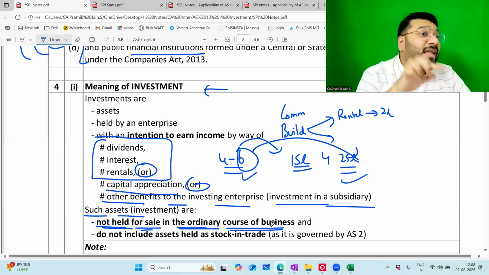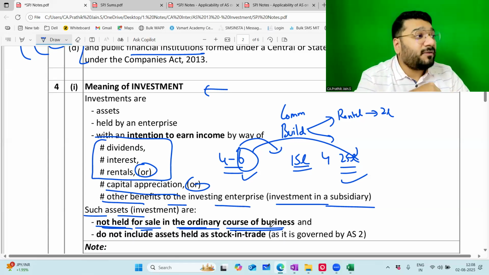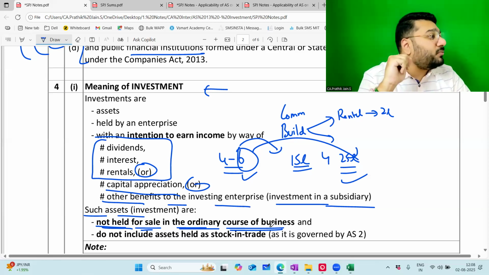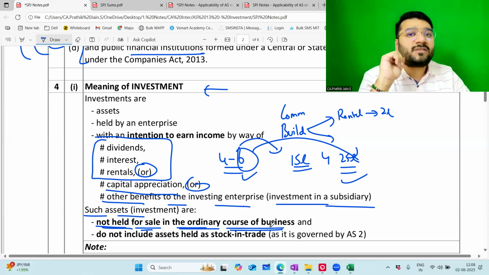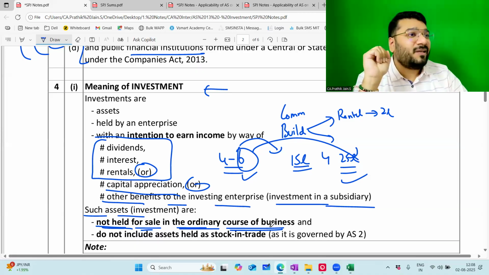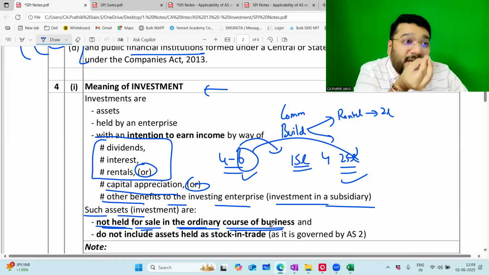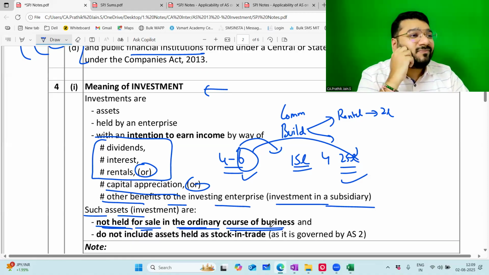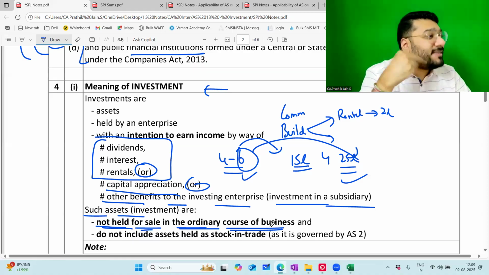But when I invest from the point of view of investment, if I purchase land today for 1 crore, I will not sell it anytime soon. I'll wait for 2 years, 3 years, 4 years. Only when a nice rate comes, I will sell it, or else I'll not sell it. But the dealer of the land is not like that. If he gets a minute margin, he'll sell it. So his job is what? To buy, sell, buy, sell, buy, sell.